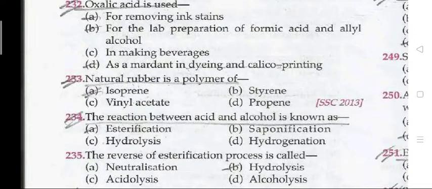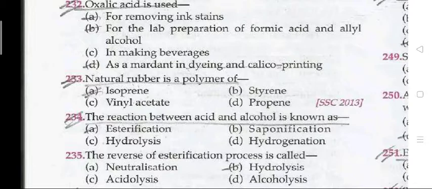Oxalic acid is used for removing ink stains, for the lab preparation of formic acid and alcohol, and as a mordant in dyeing and calico printing.